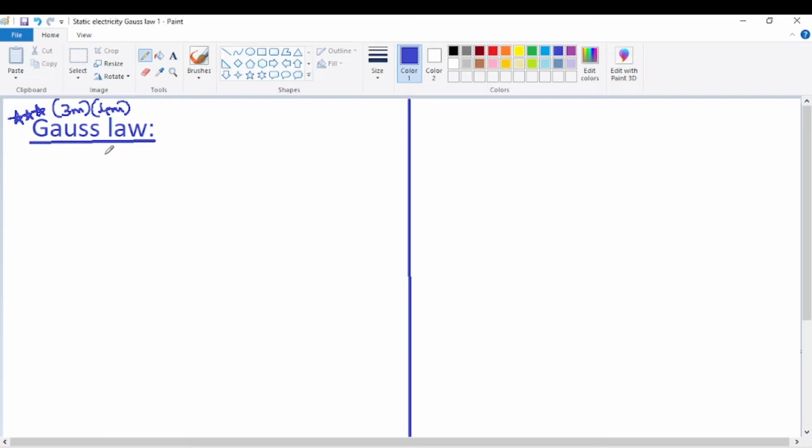But point charges are very difficult to find in nature. Usually whatever charge we have is a distribution of charge, charge spread over some surface consisting of many point charges. In such cases it is very difficult to apply. In certain very important cases, Gauss law will be very helpful, especially to find the electric field intensity.